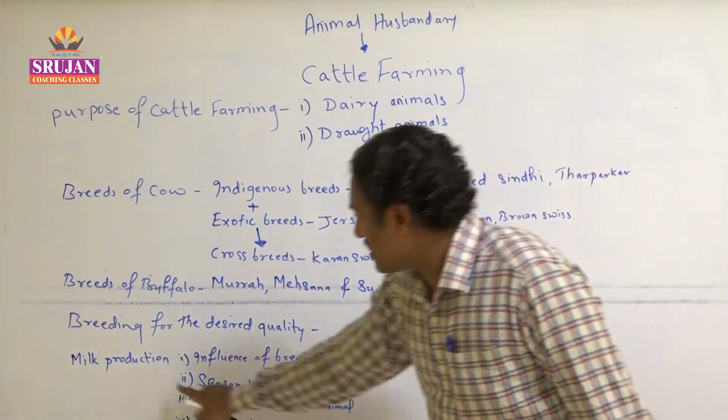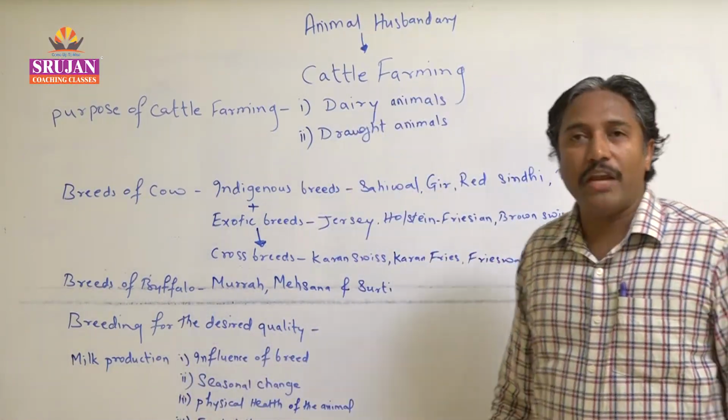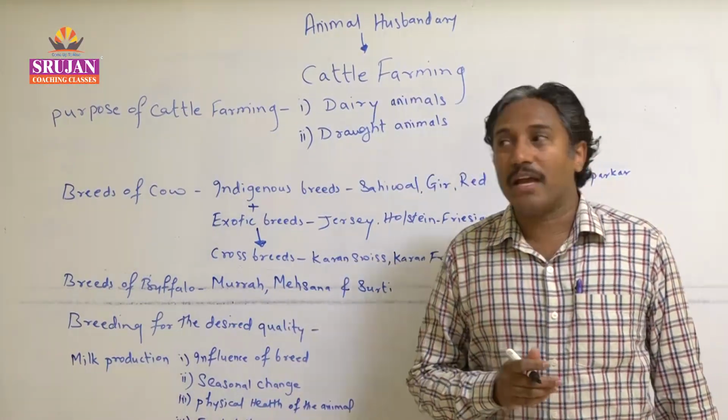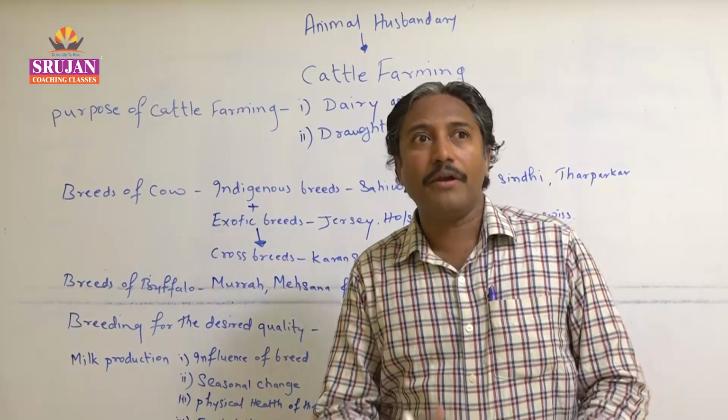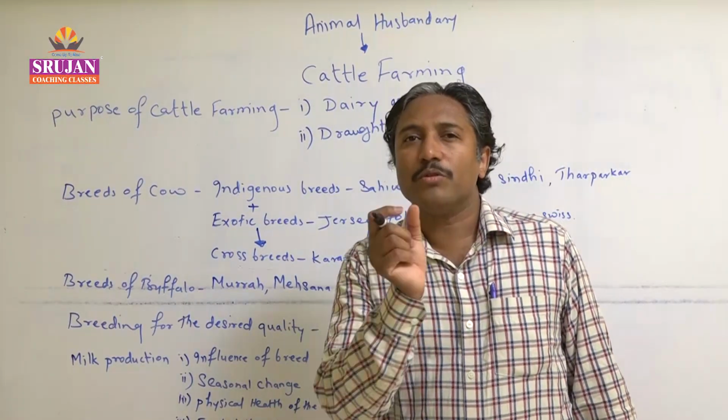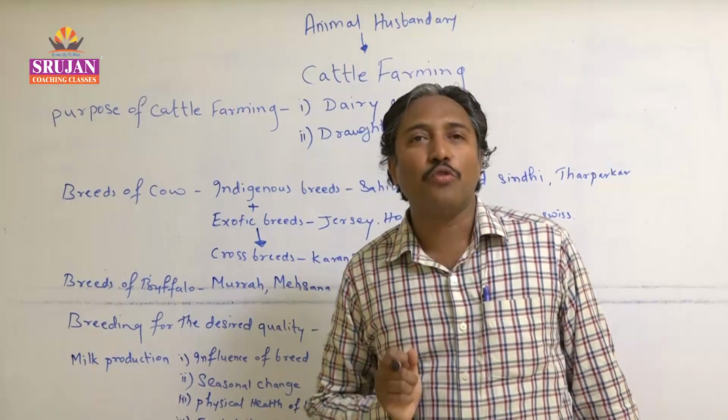Then next is milk production. Now we know it very well, milk is considered a complete food. अब milk के अंदर आपको क्या क्या मिलेगा, we know it very well. I already told you about it. Milk has one specific type of protein. कौन सा टाइप का प्रोटीन होता है, केसिन. ओके, केसिन नाम का जो प्रोटीन होता है.